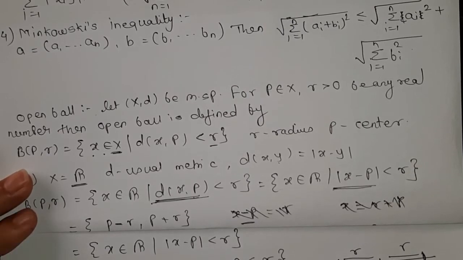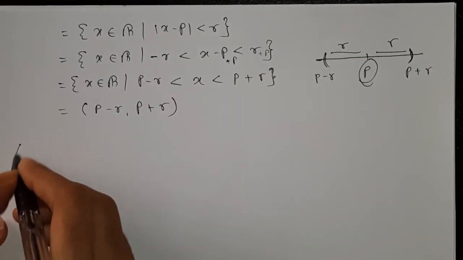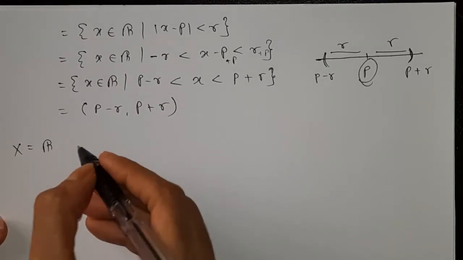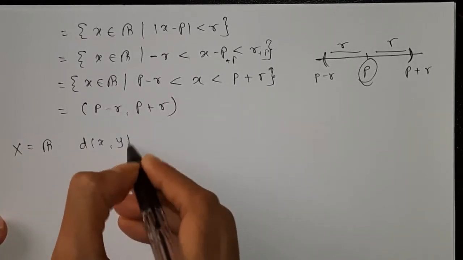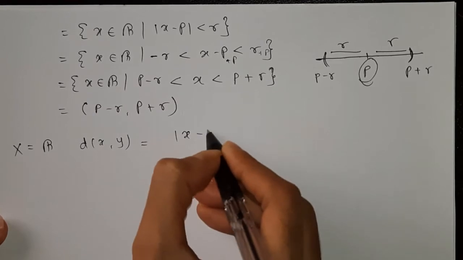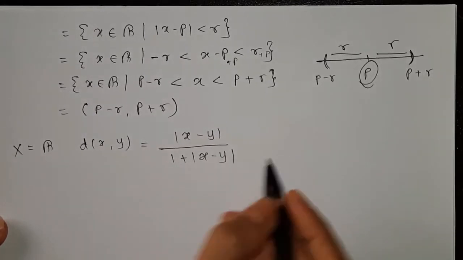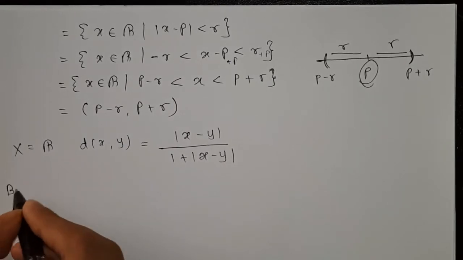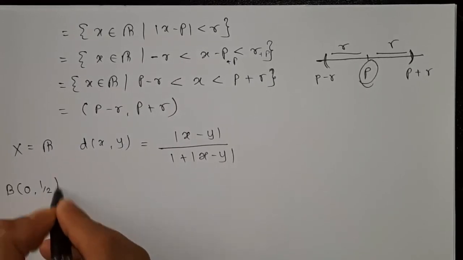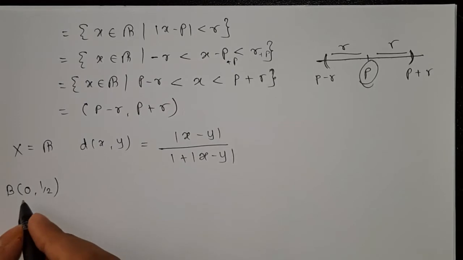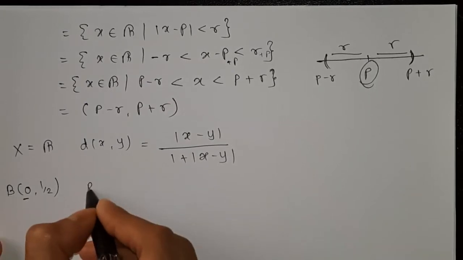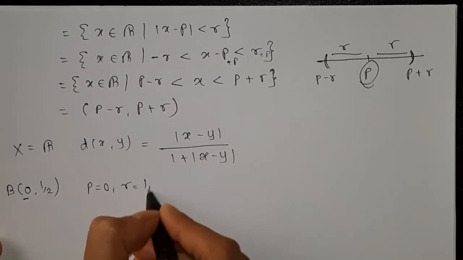Okay, let's take another example. X is equal to R, d(x, y) = |x - y| / (1 + |x - y|), and you have to find the ball for 0 and 1/2. Here your p is 0 and r is 1/2.